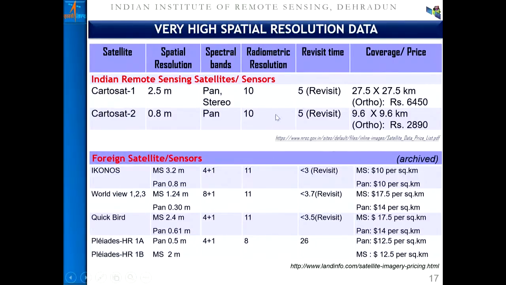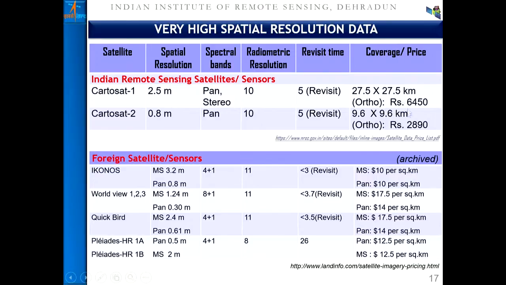I would also like to emphasize the importance of Indian remote sensing satellite data. This is about the data cost, which I have taken from the National Remote Sensing Center website. When I compare the Indian remote sensing satellite data, you will find that they are much cheaper compared to the data available from foreign sources. Though at certain times it becomes inevitable, based on data availability, that we look for varied sources to meet the data requirement.